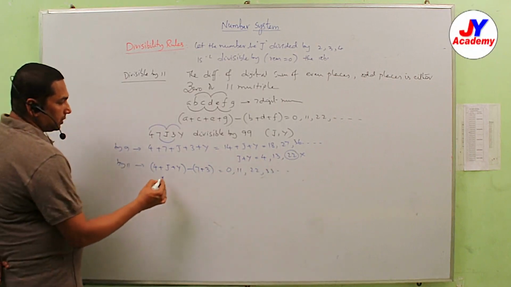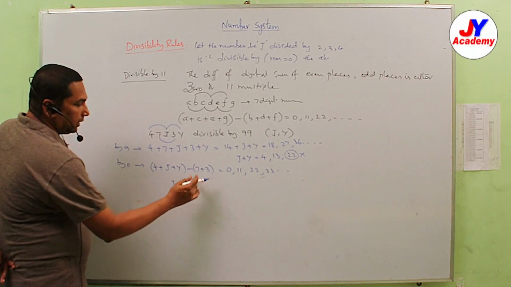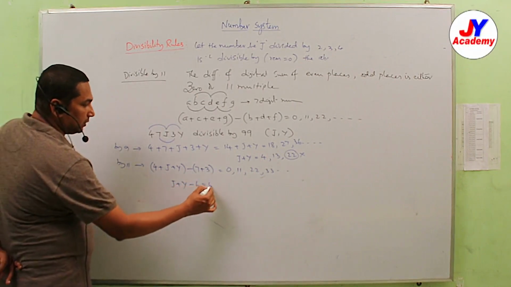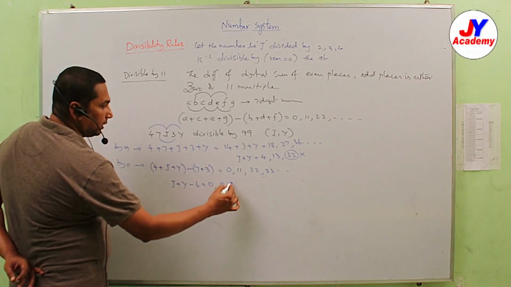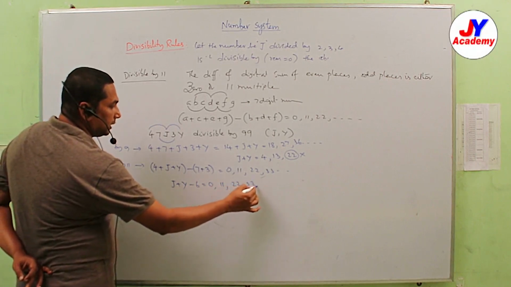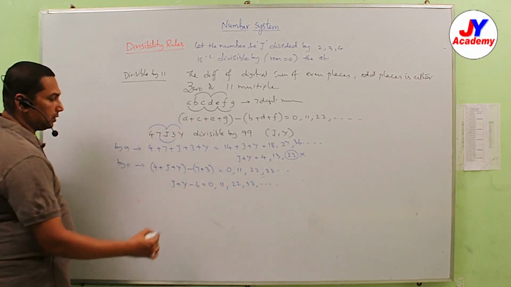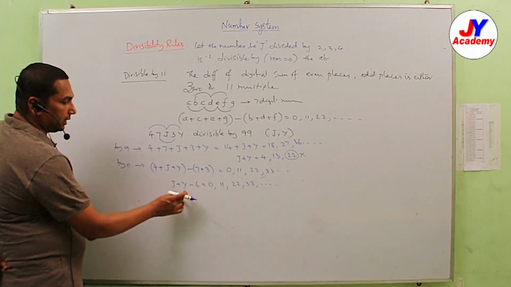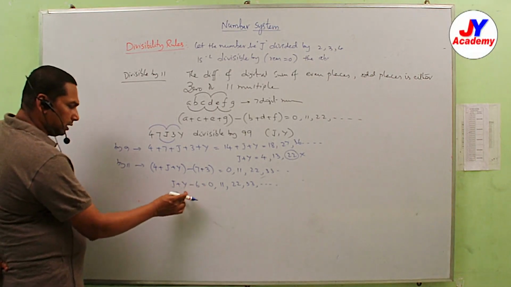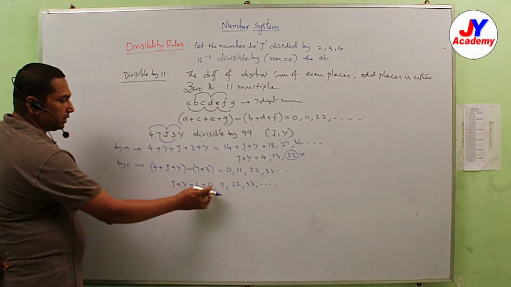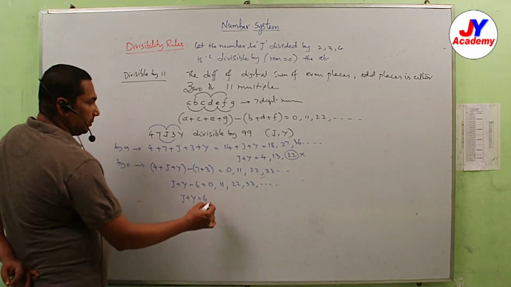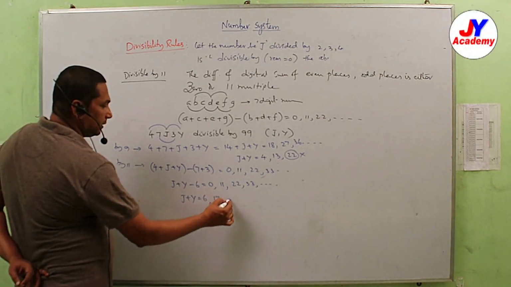Now come to this question. J plus Y, here minus 10 plus 4, minus 6, is equal to 0, 11, 22, 33 and so on. What should be added to minus 6 to get 0? J plus Y may be 6 or maybe 17 and so on.